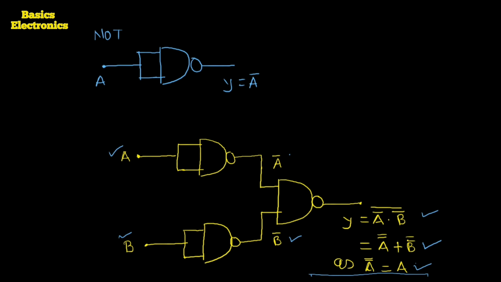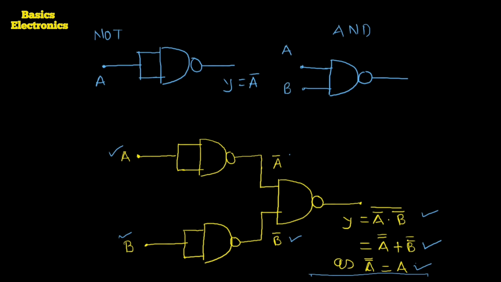Then how can we realize the AND gate? For the realization of the AND gate, we just have to replace the inversion. So we first draw the NAND gate. The inputs to the NAND gate are A and B. Here is the A input, and here is the B input.